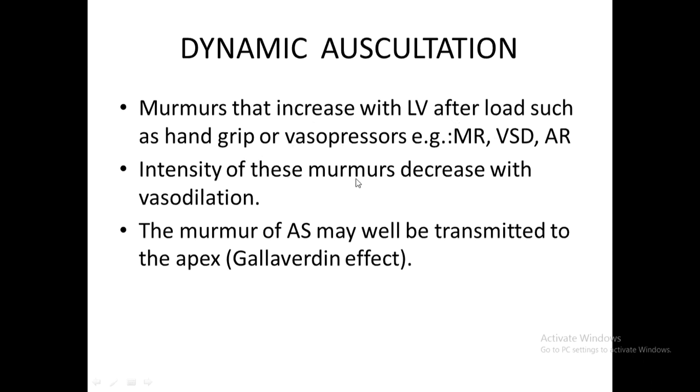The intensity of these murmurs decreases with vasodilatation, so blood comes out easily. If vasodilators are given, the murmurs become softer or lighter. The murmur of AS may be well transmitted to the apex. I've told you that this is the Gallavardin effect, or Gallavardin phenomenon. If it is in the aortic area, in higher classes you will learn about this Gallavardin phenomenon.